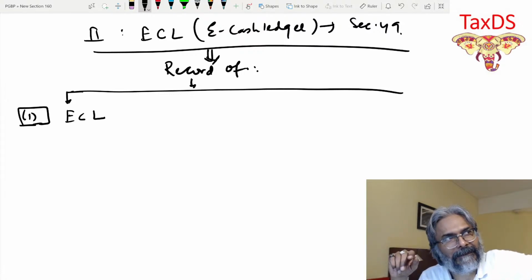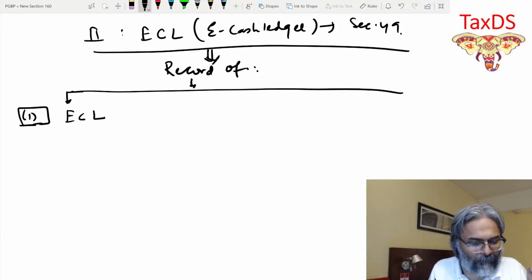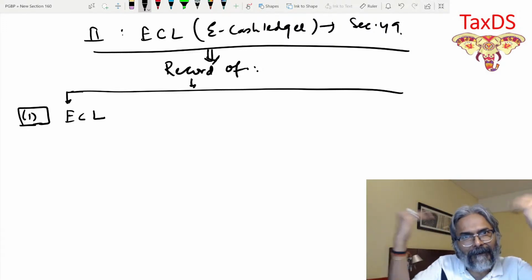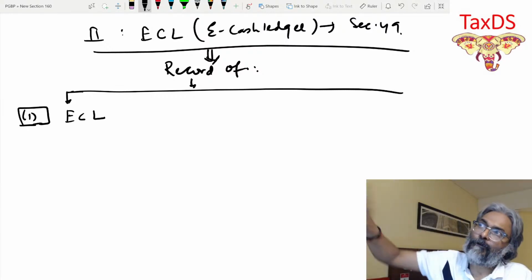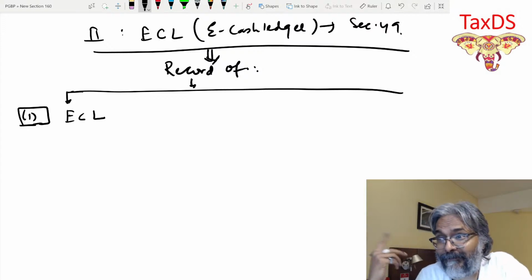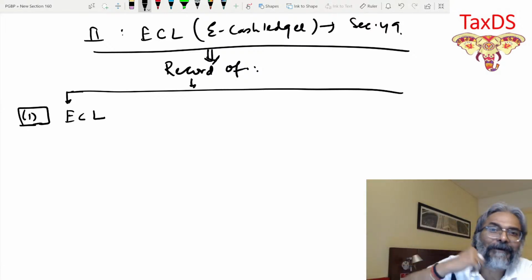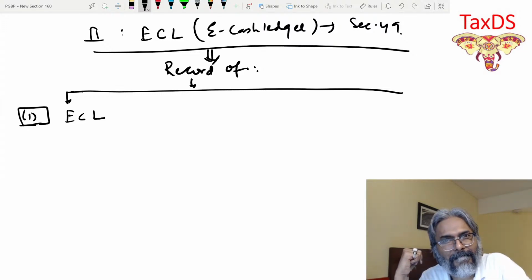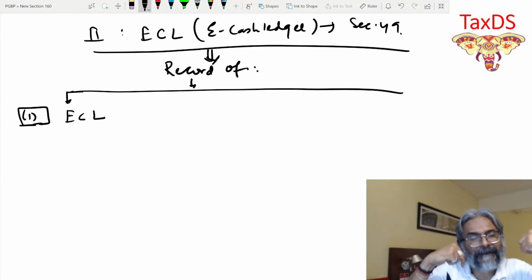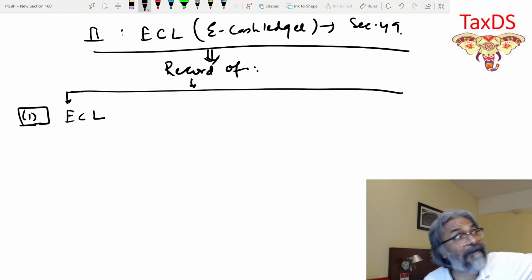So therefore, there the government will first debit you. In this particular ECL account, what will happen? Money will come in first, and then the money will be paid off. Can you pay off without receiving? Yes. When there is a will, there is a way, isn't it? So here in this account, first the money will come in. The government will receive the money, and if the government receives the money, they will credit you. They will give you the credit.